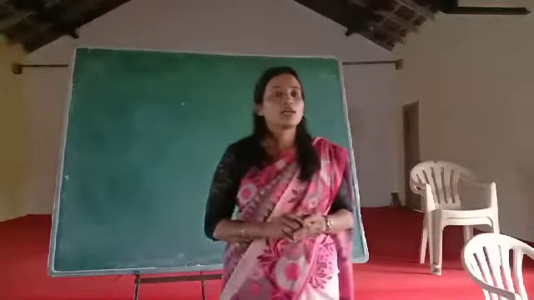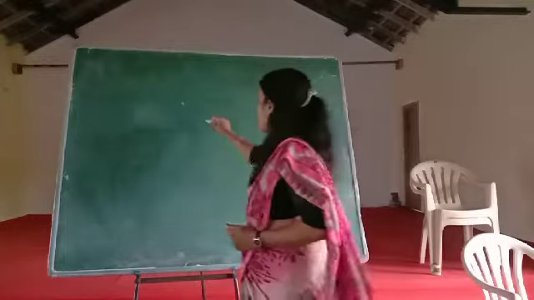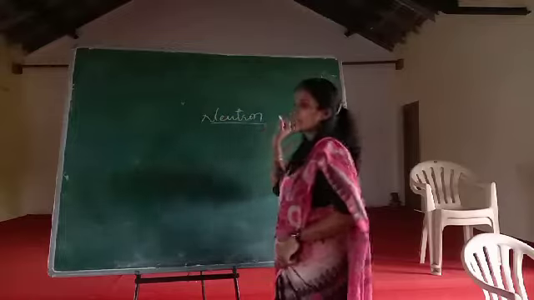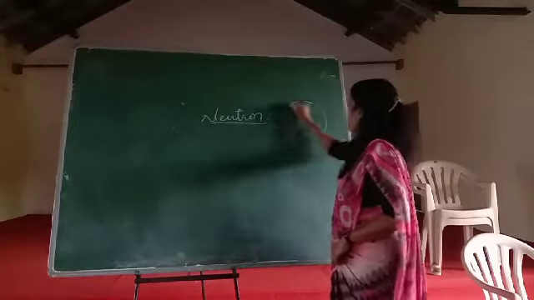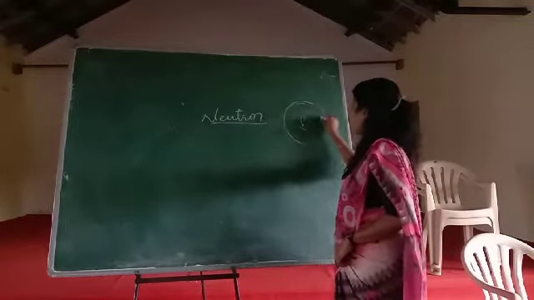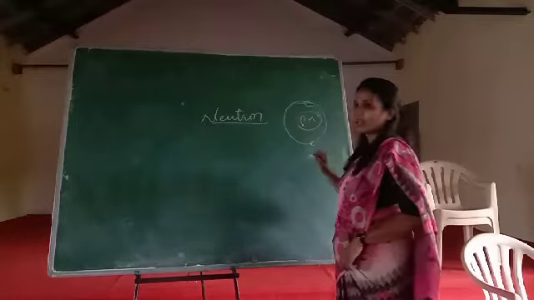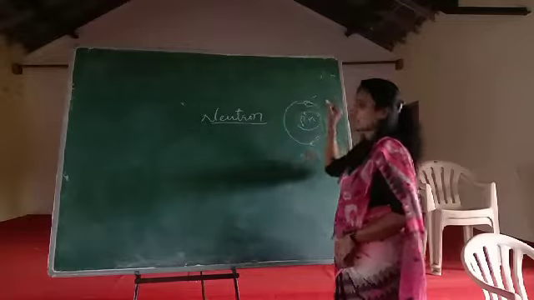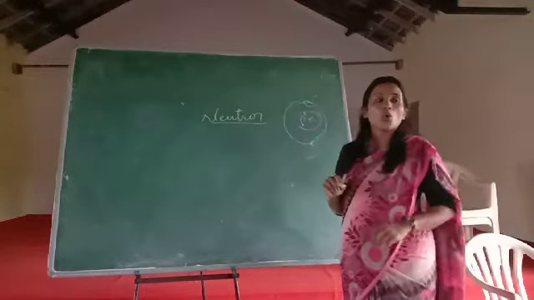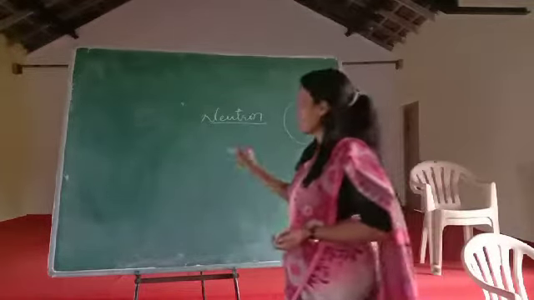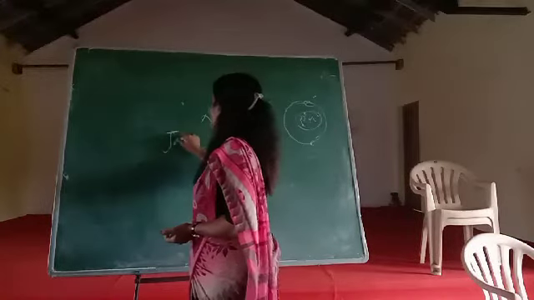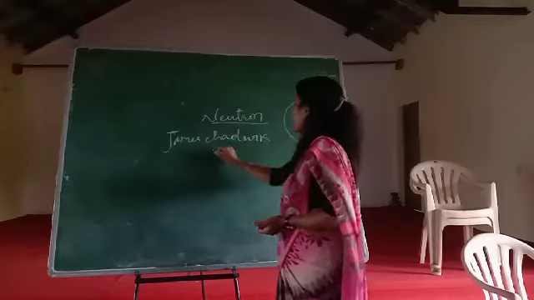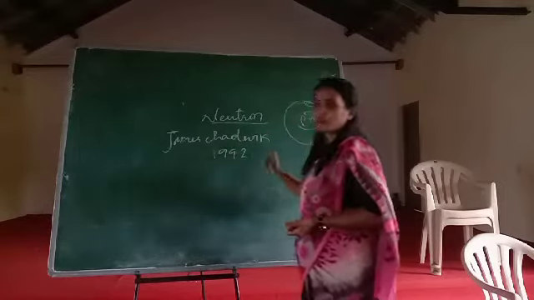Yeah. So now let us study about the neutron, because in an atom we find proton and neutron at the center and electron revolving. Electron always carries a negative charge, proton carries a positive charge. Then what about neutron? Who discovered it? The scientist called James Chadwick, in the year 1992.